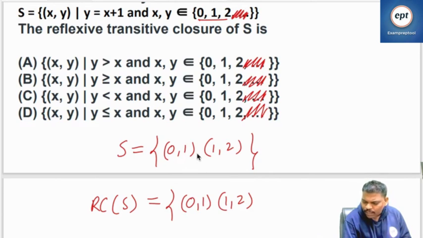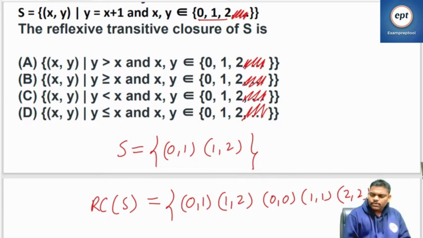Whatever relation you have, the reflexive closure of that relation is first of all itself. Next, what are the minimum things I have to add so that it will become reflexive? I have to add (0,0), (1,1), (2,2), then only it will become reflexive. So the minimal reflexive relation including S is known as the reflexive closure.